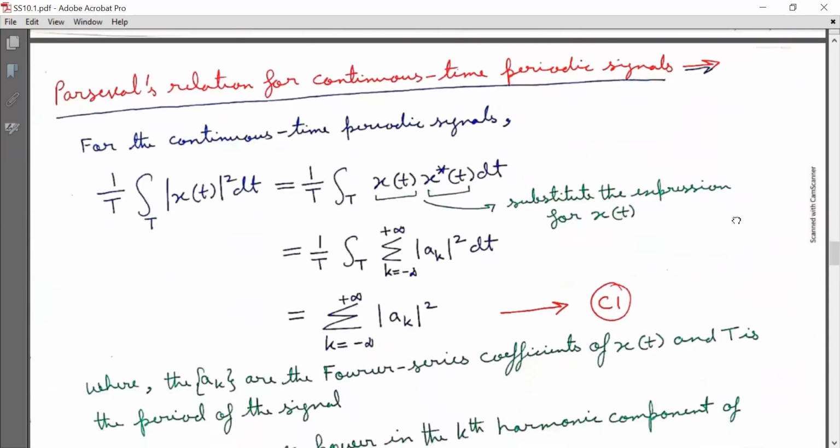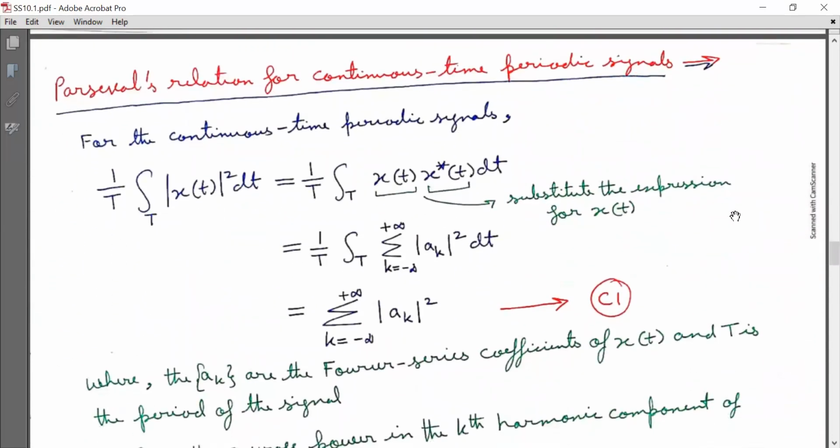Now next is Parseval relation for continuous time periodic signals. For a continuous time periodic signal, 1/T times the integration over a period of capital T of magnitude x(t) squared dt is equal to 1/T times the integration over a period T of x(t) into x conjugate t dt.